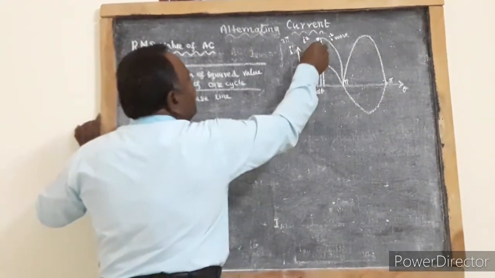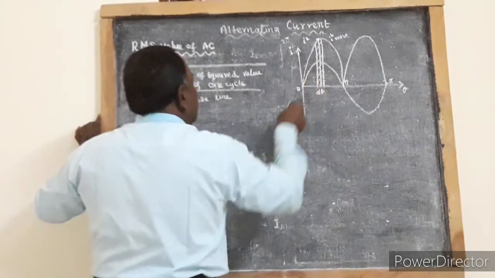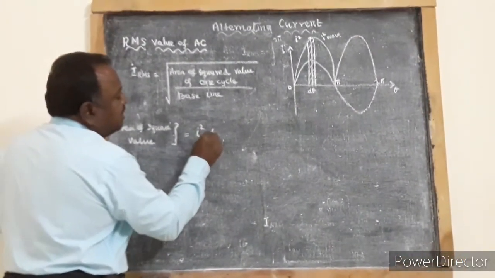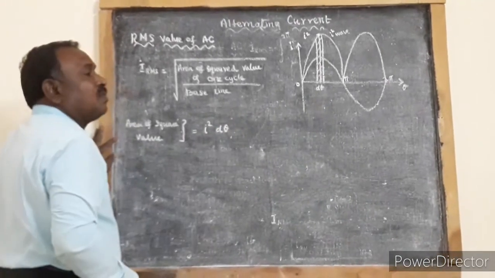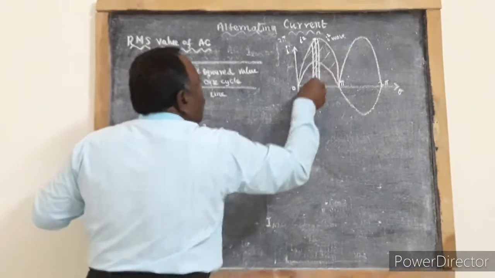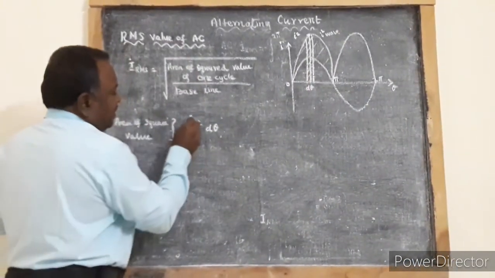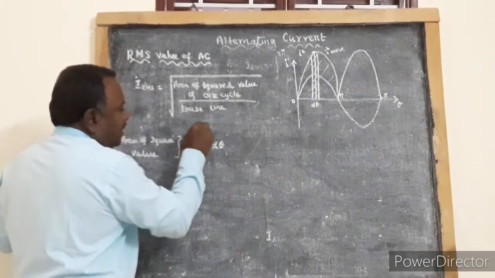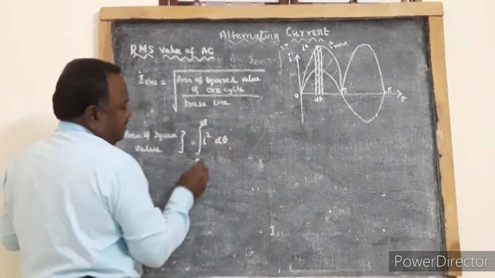So the area of this strip is given by I square d theta. When we find the area for one cycle of AC, it is equal to the integral 0 to 2 pi of I square d theta.